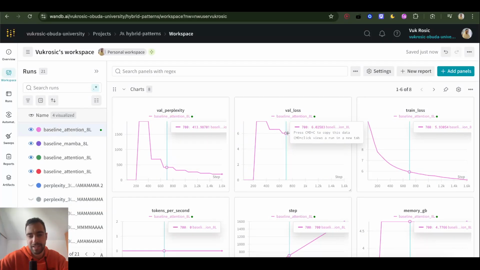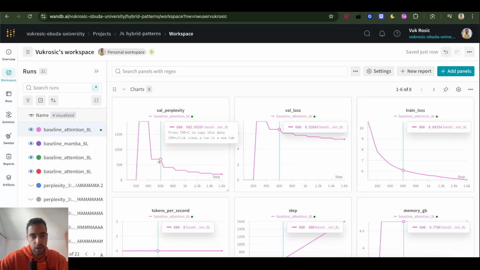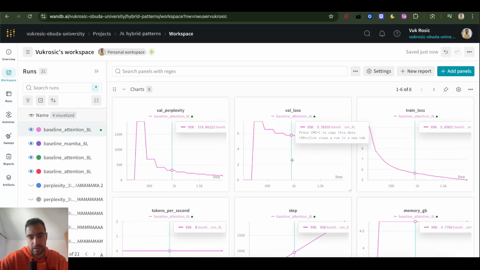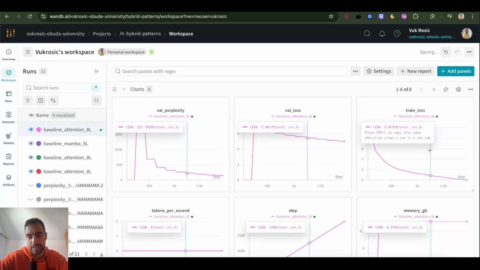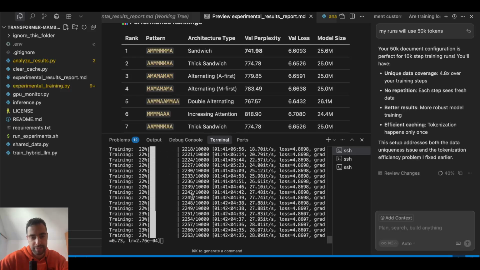So you see validation loss is going down slowly. Perplexity also going a lot down. I really like this. I think this is going very well. I just don't like this logging in this console. What is this? It is what it is.